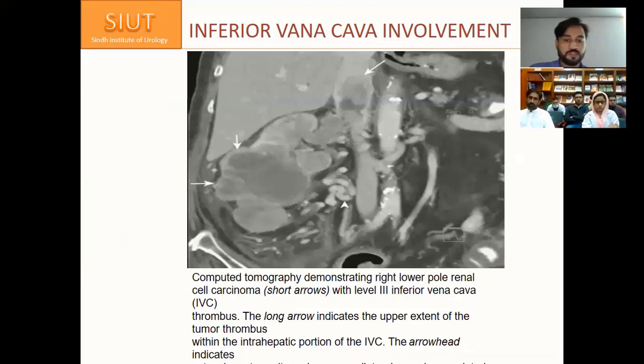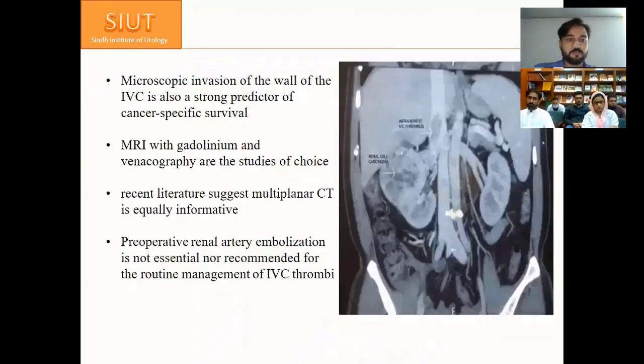So CT demonstrates a right lower pole mass, and the long arrow shows the tumor thrombus extended. It is a level 3 thrombus which extends below the diaphragm, and these are the collateral vessels which are due to the tumor thrombus. A microscopic invasion of the wall of the IVC is also a strong predictor of cancer-specific survival.